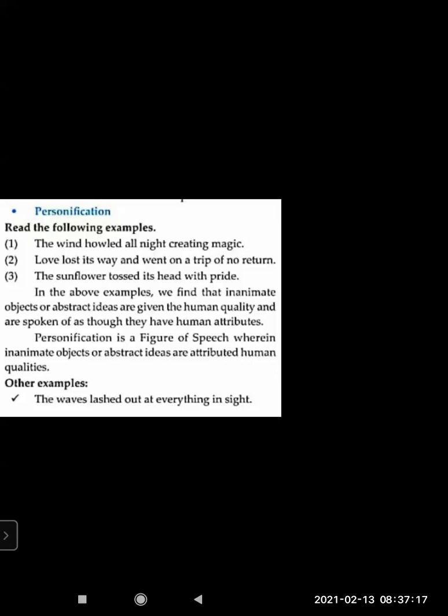Personification is a figure of speech wherein inanimate objects or abstract ideas are attributed human qualities. Let's see some further examples. The wave lashes out at everything in sight. Lightning danced across the sky. Wind howled in the night. The car complained as a key was roughly turning its ignition.